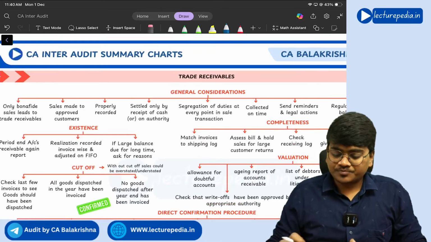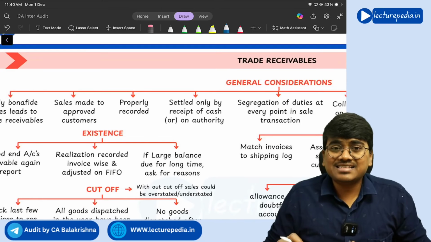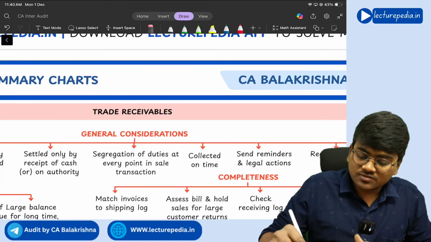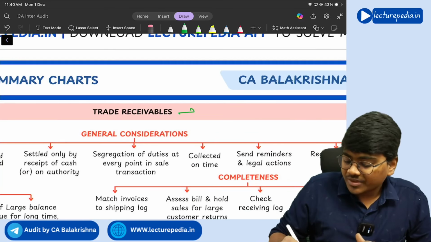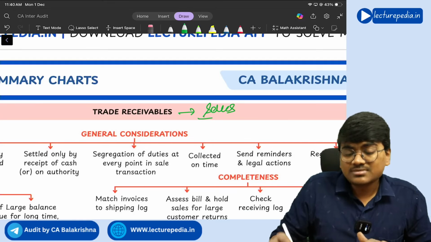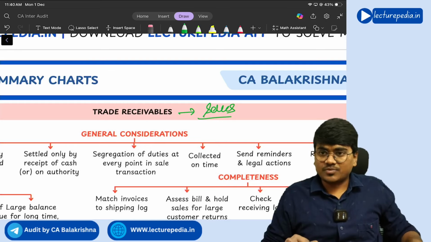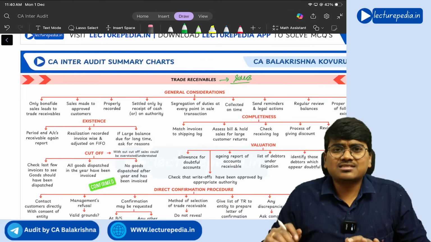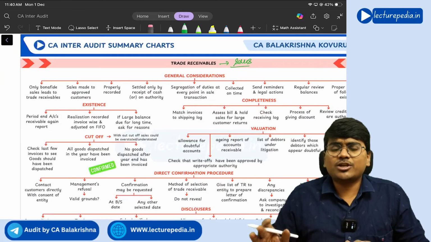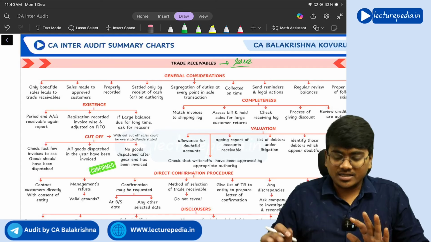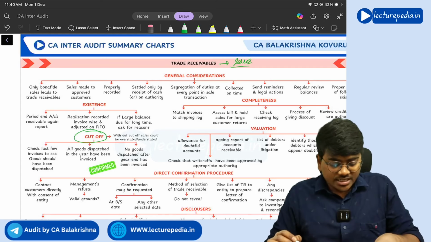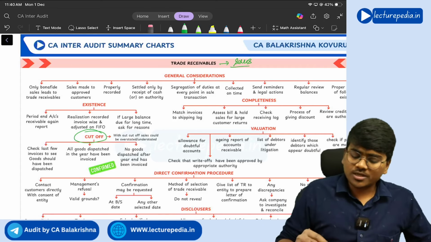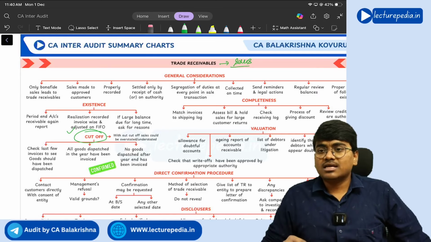Now moving to trade receivables. Trade receivables means debtors. How will debtors arise? Through sales, debtors will arise, right? What will be the assertions with respect to these trade receivables? Existence assertion, completeness assertion, valuation assertion, cutoff assertion, right? See, cutoff is generally related to sales. Since the trade receivable will arise through sales only, the cutoff assertion we will also be seeing here.